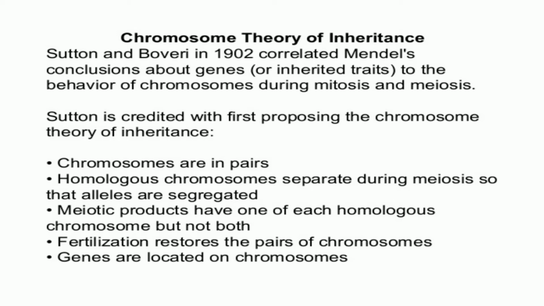This gives the idea that genes are carried on the chromosomes. Chromosomes segregate at meiosis, which means the members of each pair separate and go to two different cells or gametes. Mendel's factors also segregate at the time of formation of gametes.